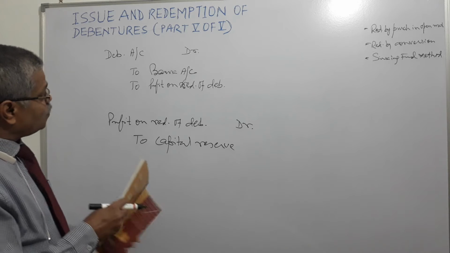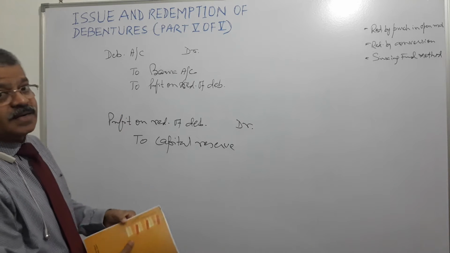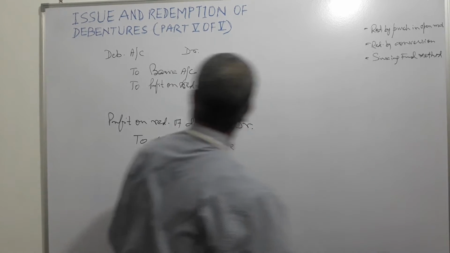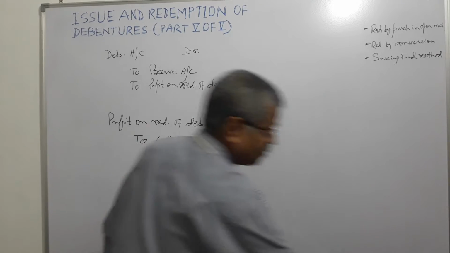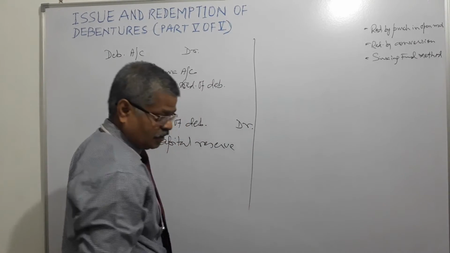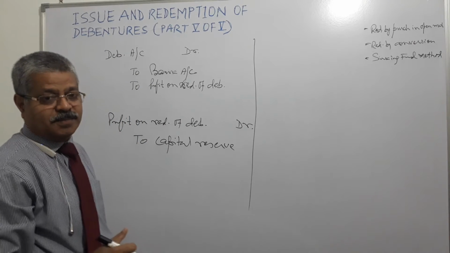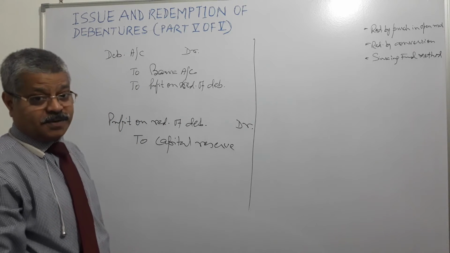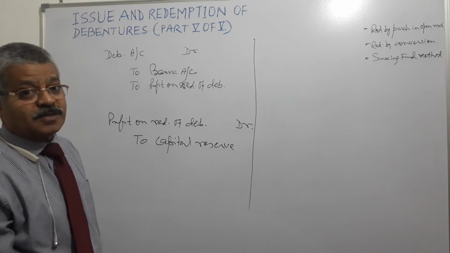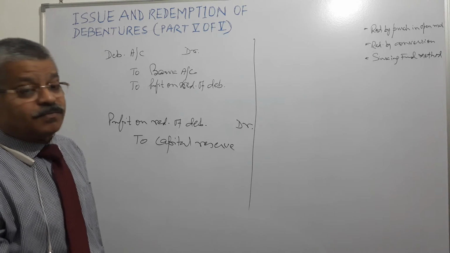Right? Now, the same thing we discussed was at discount. If the same thing we are going to do at premium, then what happens? Company is buying at premium. It means if it had issued for 100 rupees, it is buying at 105 rupees. It means per debenture of 100 rupees, it is losing 5 rupees.